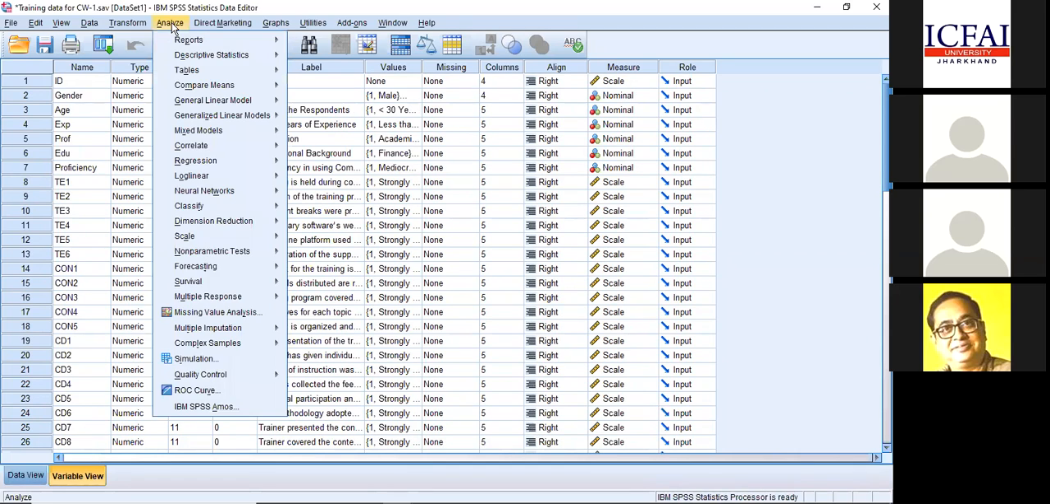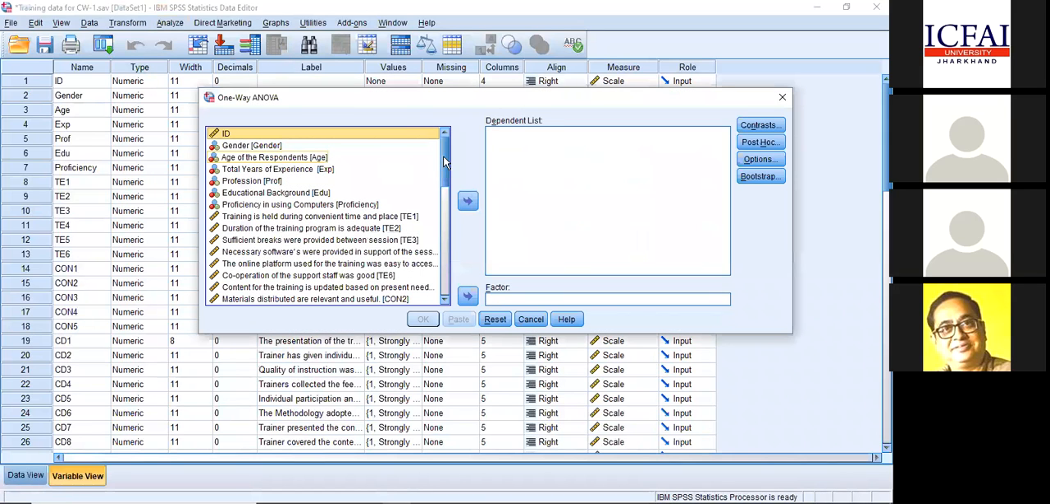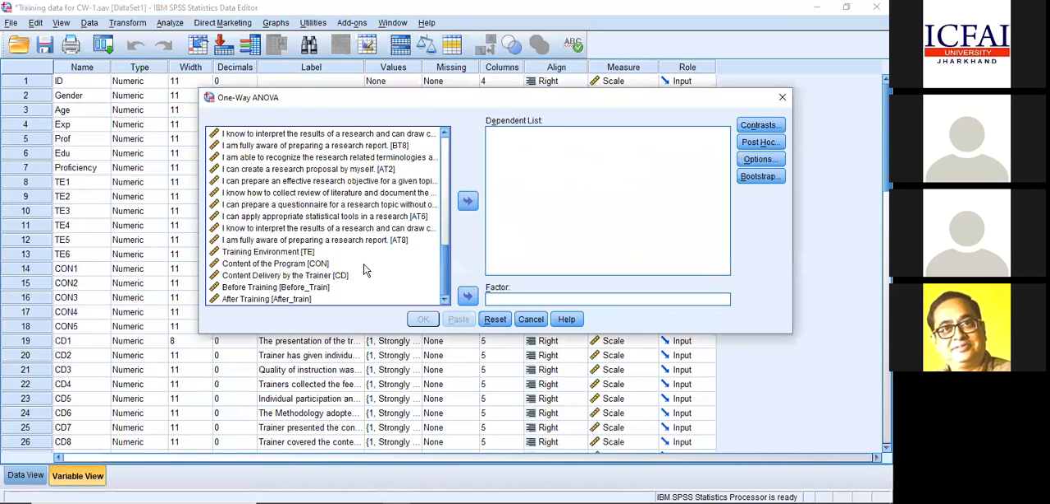So analyze, compare means, go to one-way ANOVA. Instead of the independent sample t-test, I go to one-way ANOVA. I'm clicking there, one-way ANOVA. Here, again, I'm taking the training environment. Or for a change, I'll take one variable as after training. Let me take after training as an example, instead of using training environment itself.